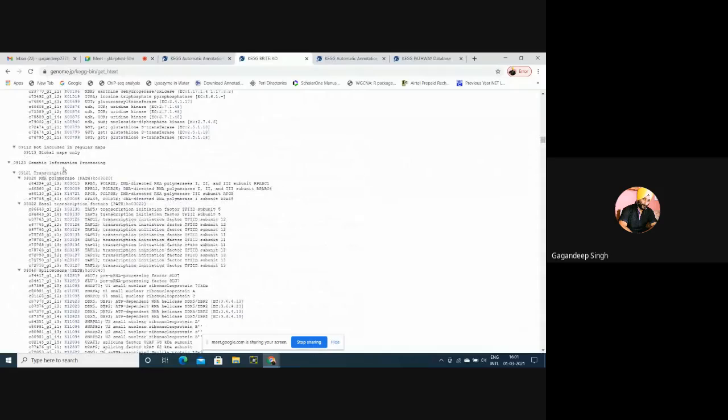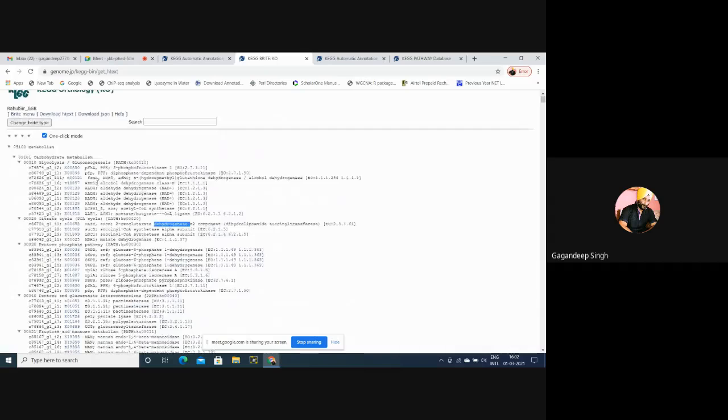Where is transcription, RNA polymerase? These are the genes which are mapping with RNA polymerase. If we want some basal transcription factors, whatever our target is, first of all, we'll select that particular target and then we'll find some pathway. Now, if we want to see a particular pathway, for example, I want to see this glycolysis, we'll just select on KO, this path. Here is a written path. We'll click on this path.